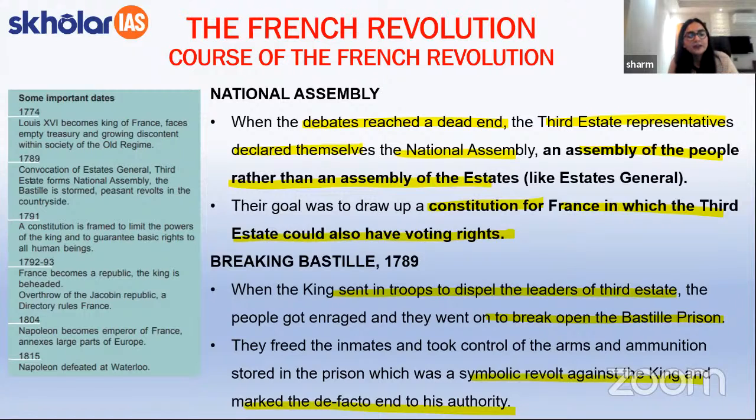Now, as a part of the breaking of the Bastille prison, the inmates were freed by the third estate people, and they also took control of the arms and ammunitions that were stored in the prison.